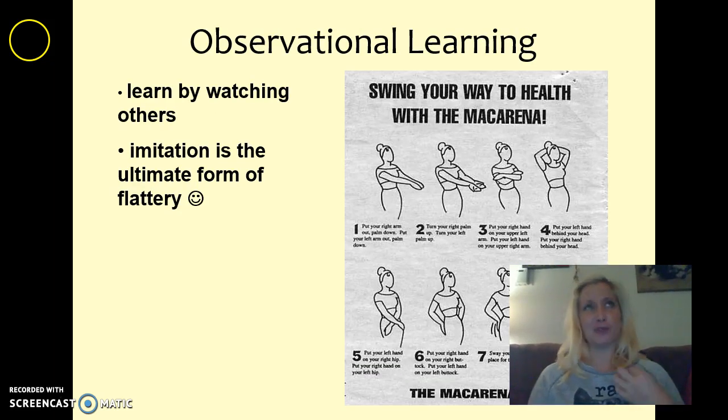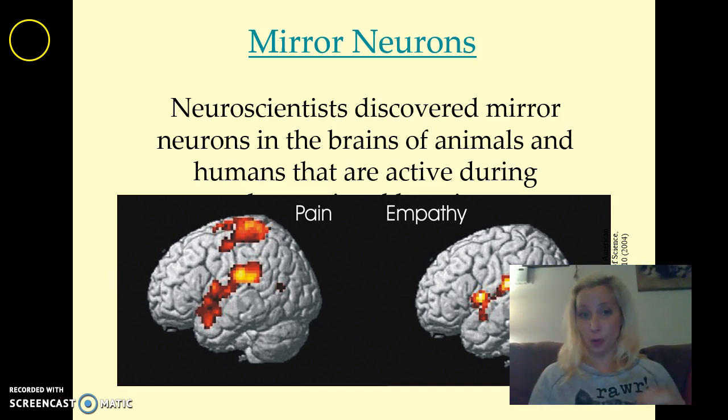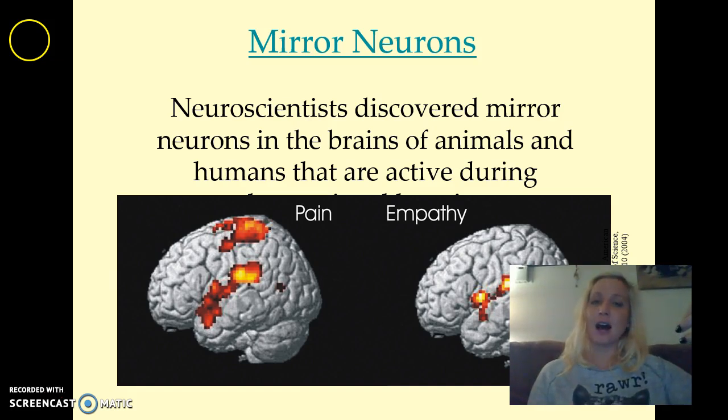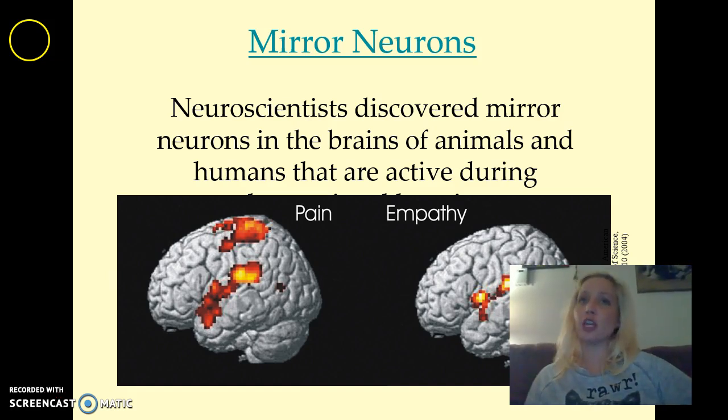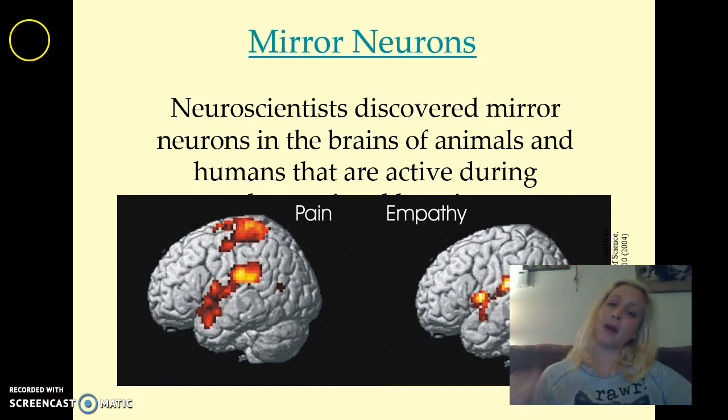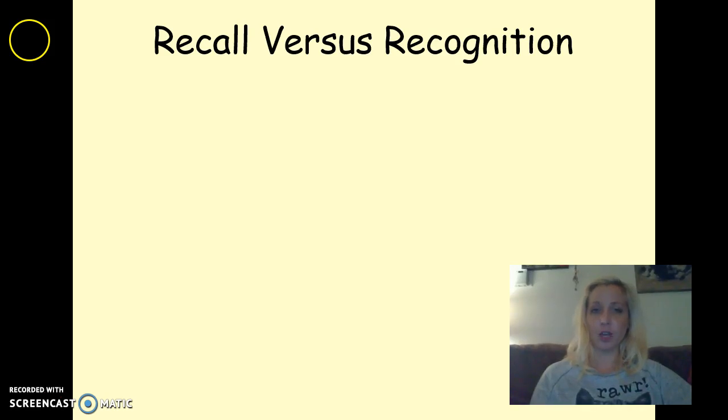Observational learning, we spent the smallest amount of time on this because it's kind of straightforward. We learn by watching others, okay? And the biggest guy we want to remember for this is Albert Bandura, for sure, okay? Mirror neurons, remember, these are neurons they found by studying monkeys, that make us be empathetic, okay? If you see your friend crying, you're going to feel empathy, you're going to feel upset because of those mirror neurons in your brain.